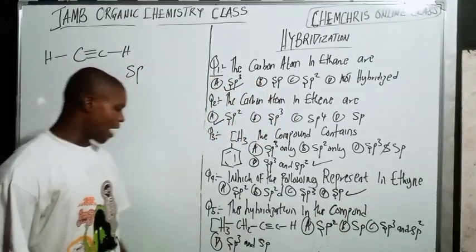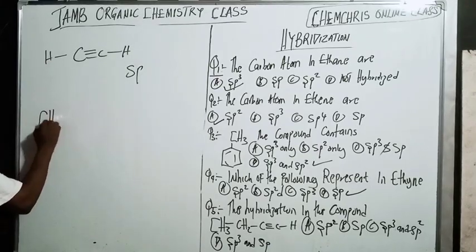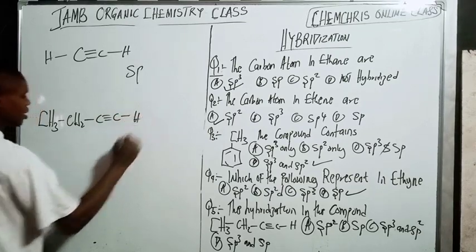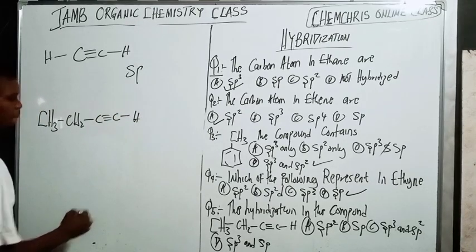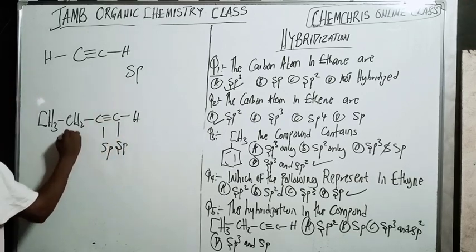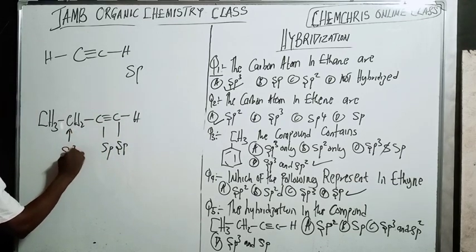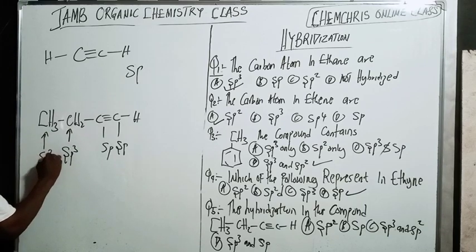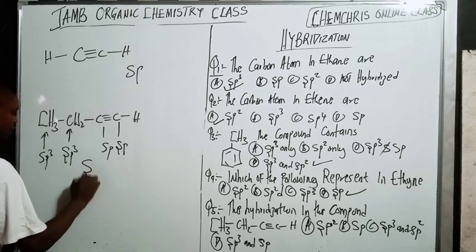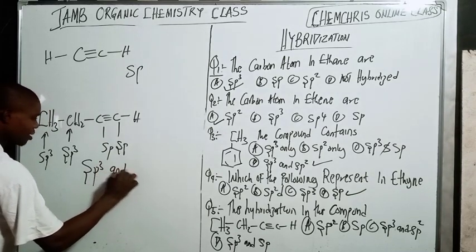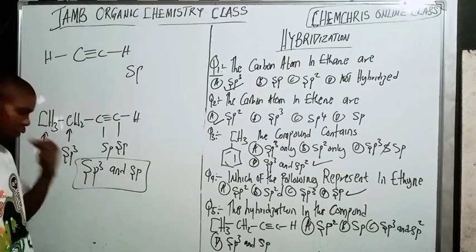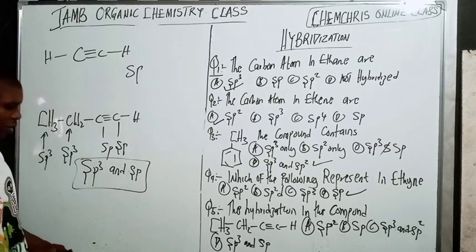Now let's go to number 5. Here we have CH3, C double bond CH. Now this will contain sp, right? Because we have a triple bond here. And sp3. Do you understand? So the answer is sp3 and sp. So that's the answer here. The answer is D.